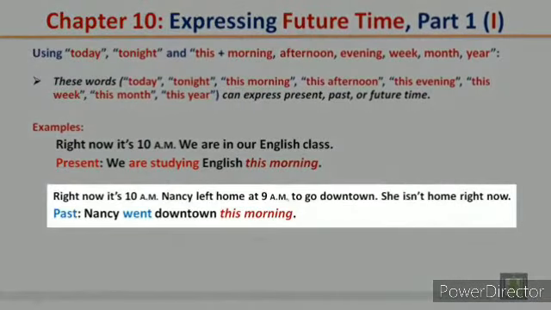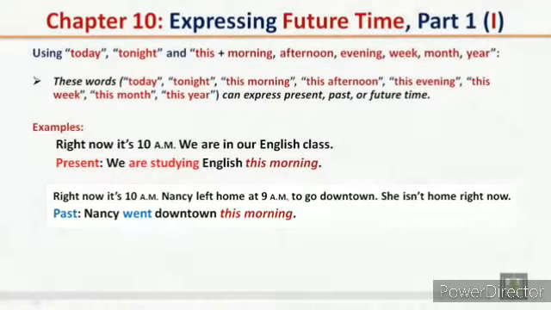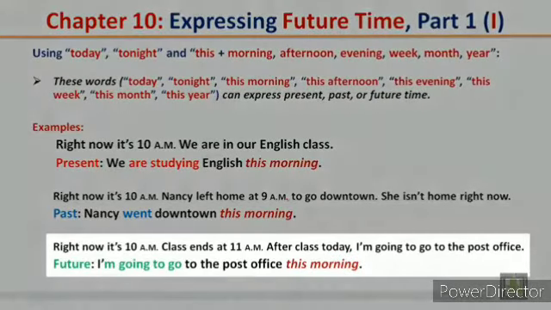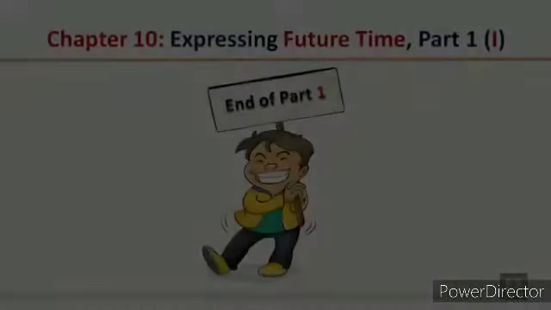Right now it's 10 a.m. Nancy left home at 9 a.m. to go downtown. She isn't home right now. Past: Nancy went downtown this morning. Right now it's 10 a.m. Class ends at 11 a.m. After class today, I'm going to go to the post office. Future: I'm going to go to the post office this morning.